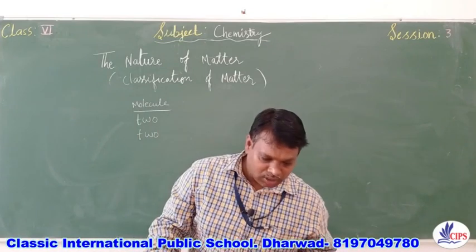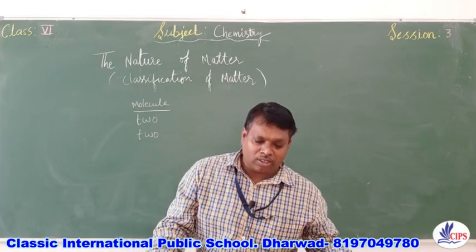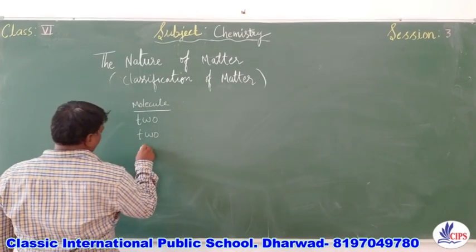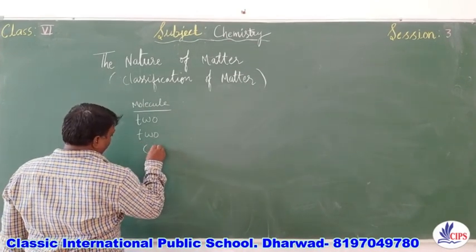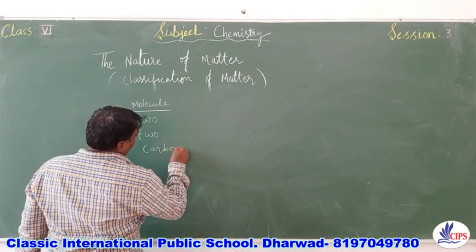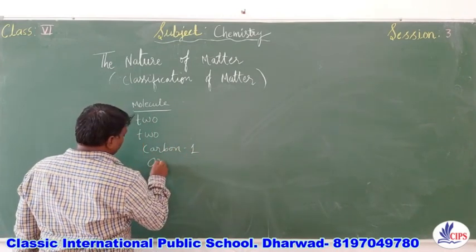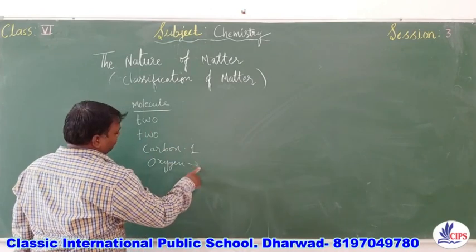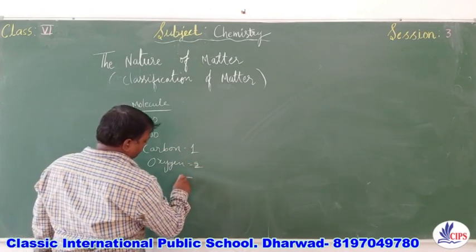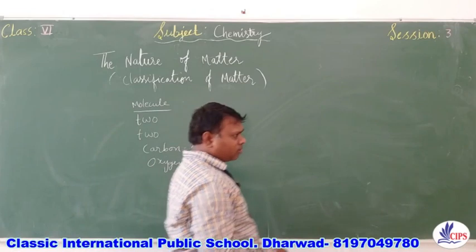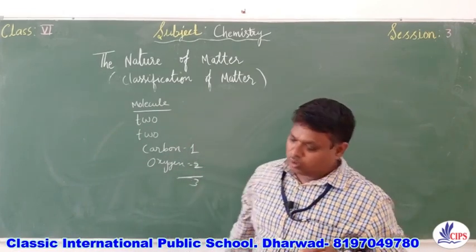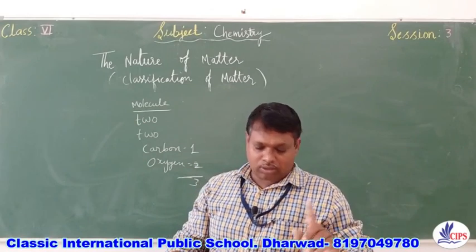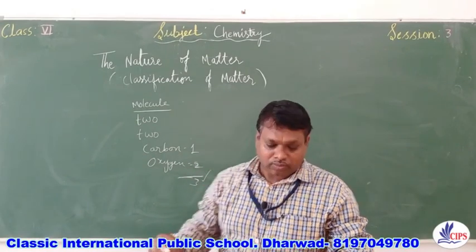Next, a molecule of carbon dioxide contains dash atoms. It contains carbon 1, oxygen 2. So in total it contains 3 atoms: two atoms of oxygen and one atom of carbon. So the answer is 3.